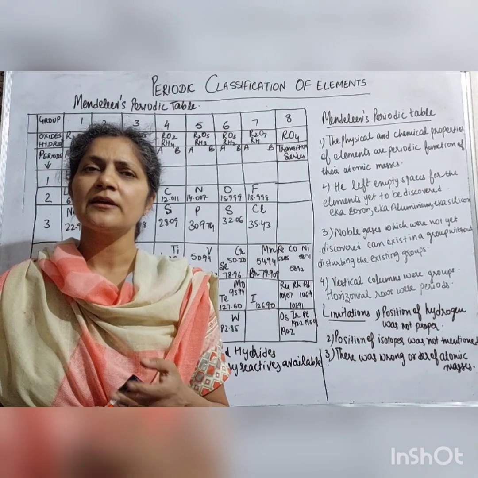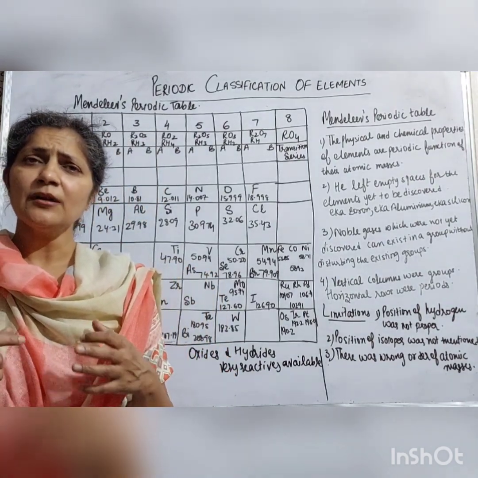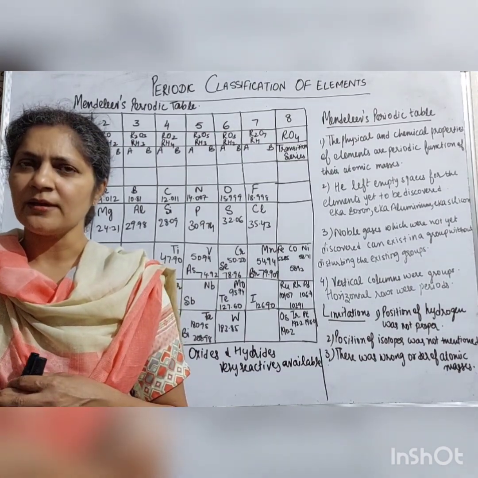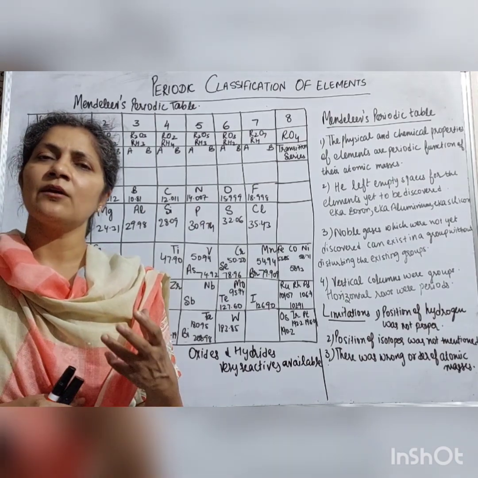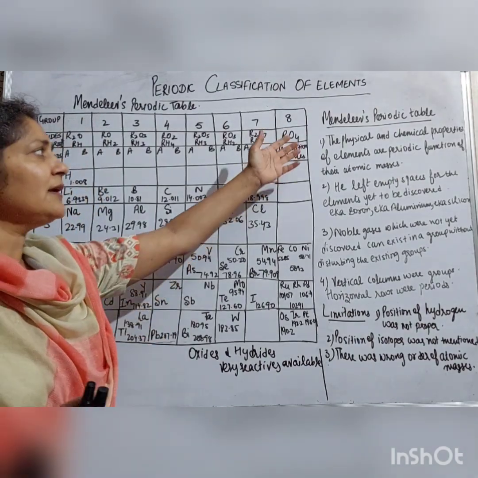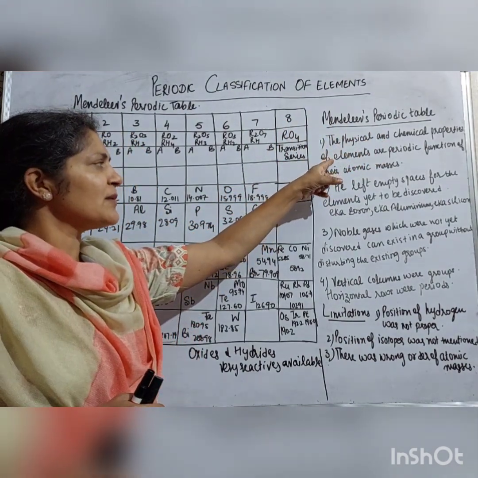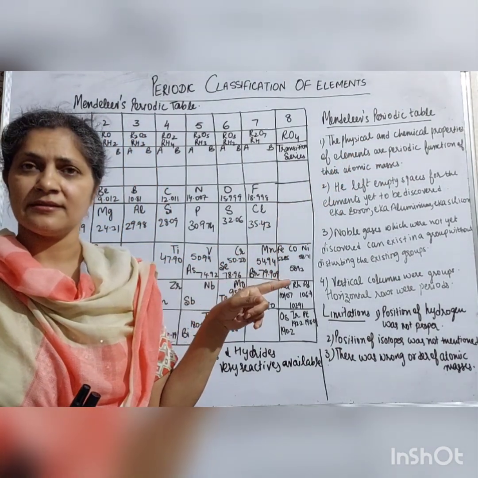So according to these studies of the elements, which were 63 in number at that time, he gave the classification according to the law that the physical and chemical properties of elements are a periodic function of their atomic masses.